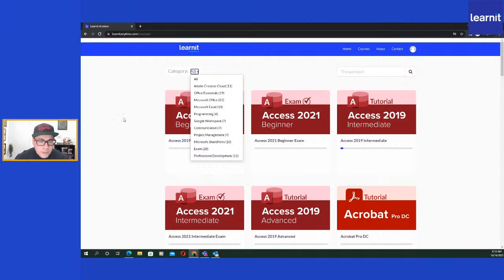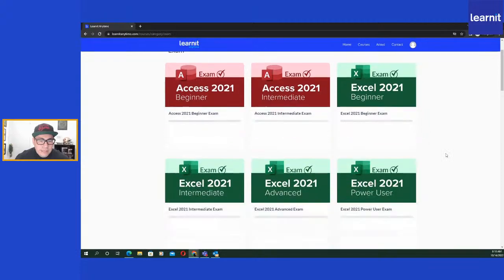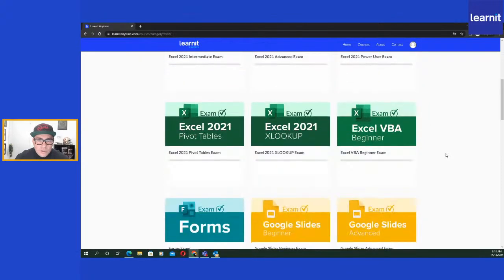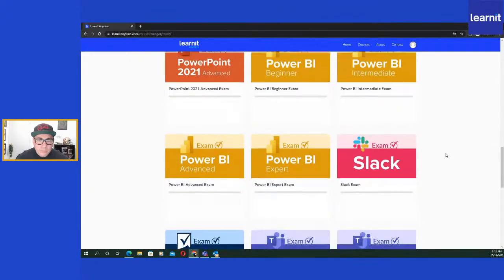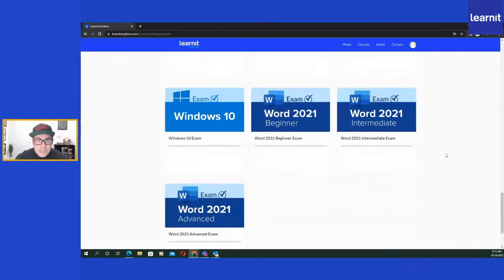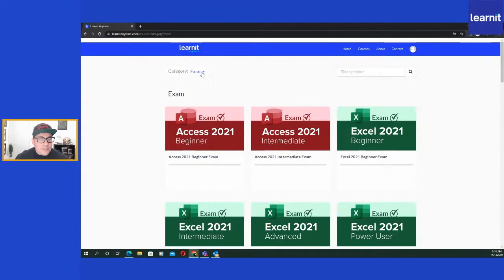But I also wanted to cover what is exclusive here at Learnit Anytime. Here are all the exams that we currently have. We're going to continue to add exams. As you can see, we have Access, Excel, VBA, Forms, Google Slides, OneDrive, PowerPoint, Power BI, Slack, Teams, Smartsheet, Word. We try to get as many as we possibly can. We have our instructors constantly making exams, and you will also earn a certificate.